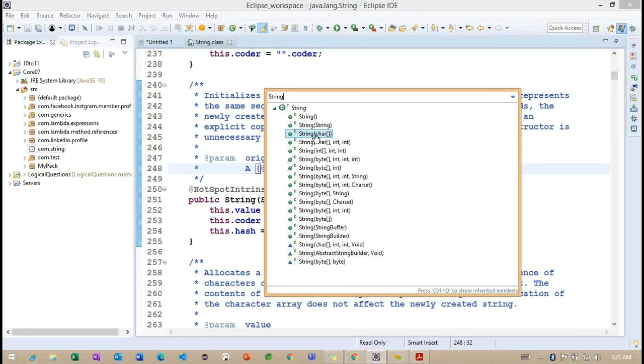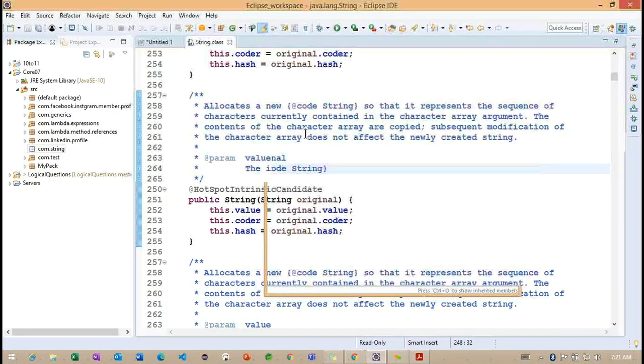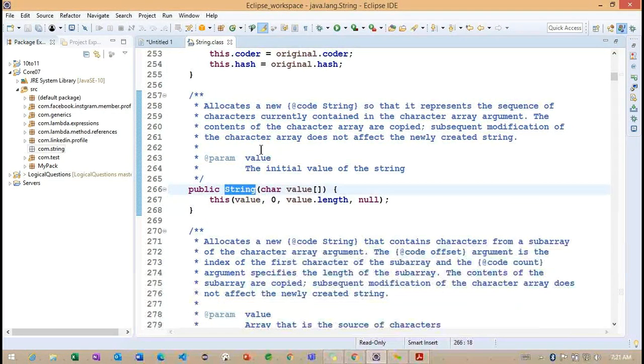Okay. One more, we need to understand the character one. Now you can see this is another constructor we have, which takes a character array as a parameter. The data type is char, and the value we are expecting is a character array. Once we provide this character array, we get a string object. What happens internally? The characters are converted into our string object.